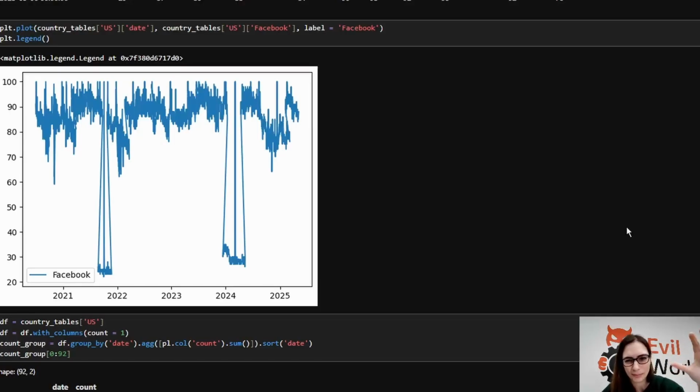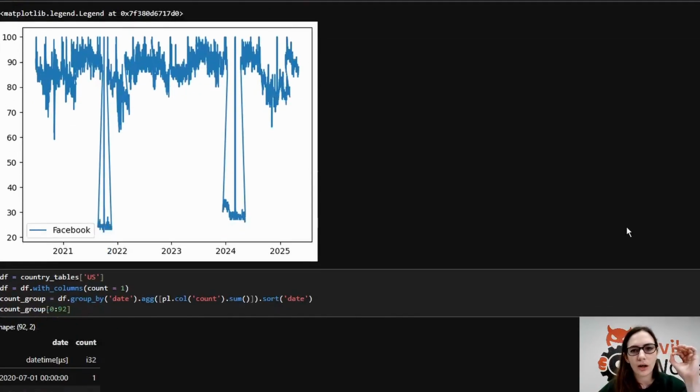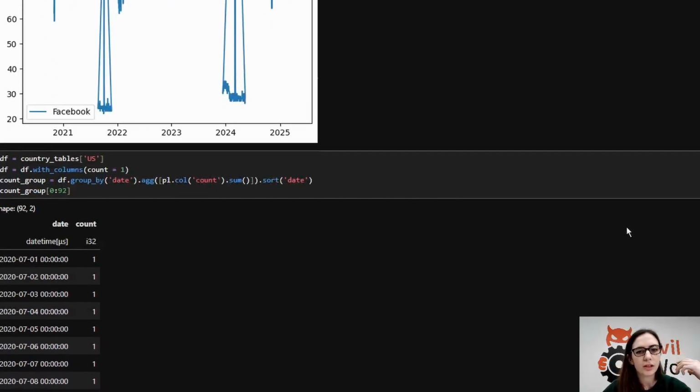This is potentially the most complicated bit, but this is the real meat of how this works. So instead of giving you the function as a whole, I'm going to take you step by step through it, and then show you what the function looks like afterwards. I'm just going to grab it for one table at this point, just US because that was the first one I had. Then I'm going to add a column, and I'm literally going to call this column count and set it to 1 all the time.